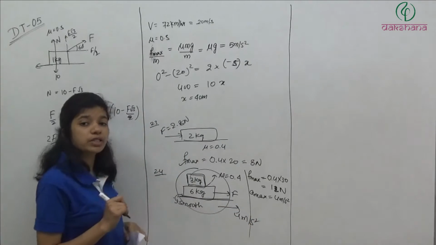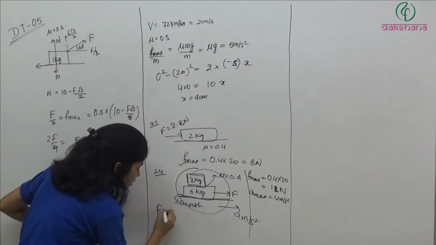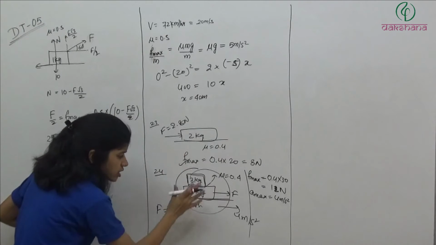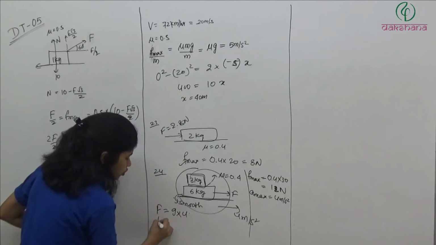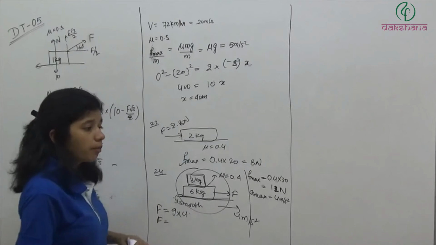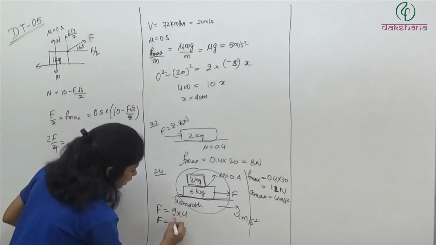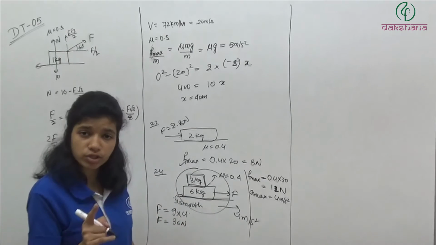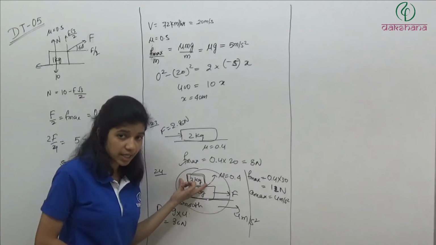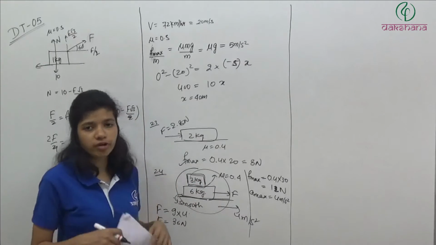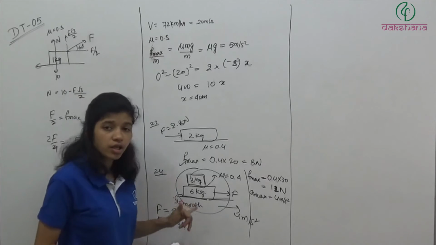And to have 4 meter per second square, what is the force acting on this system? It is F. So the net force acting on it is F. F is equal to ma. M is 9 into A, which is 4. So the maximum value of force which can make them move together is how much? 36 Newton. If we increase the force F, then it will have a greater acceleration. This cannot increase its acceleration, so it will lag behind, the other will move forward and they will get separated. So the maximum force which can make them move together is 36 Newton.